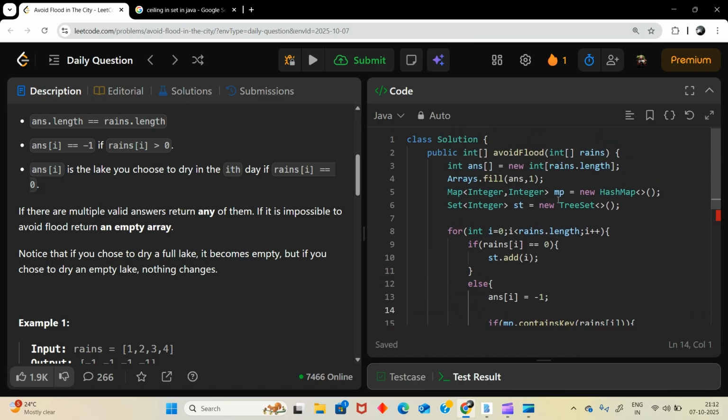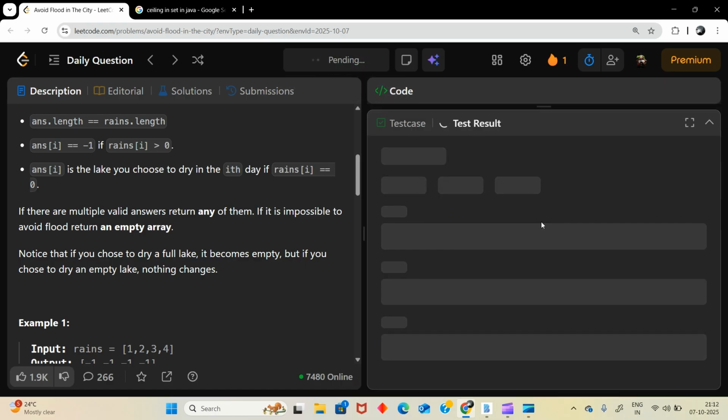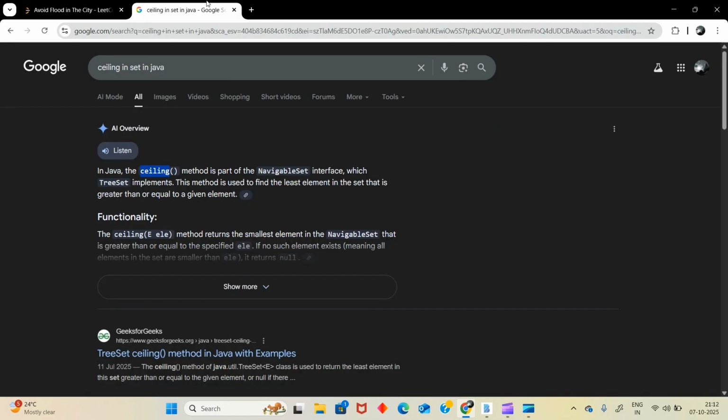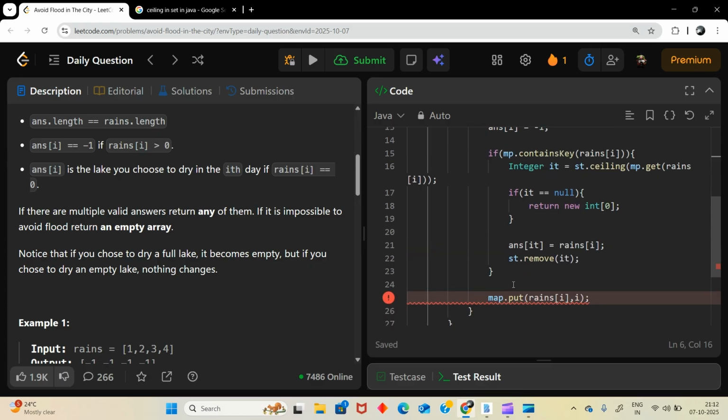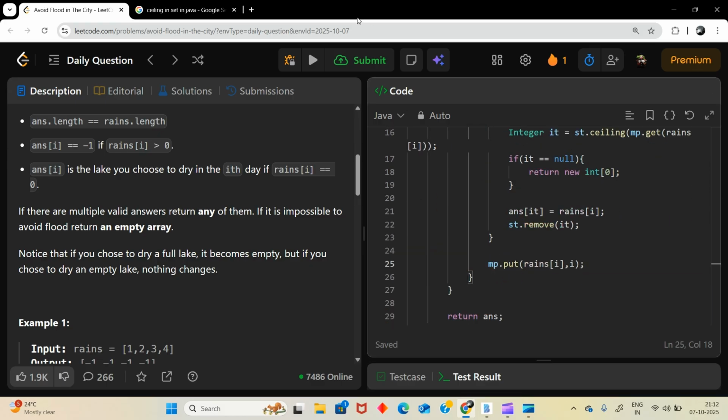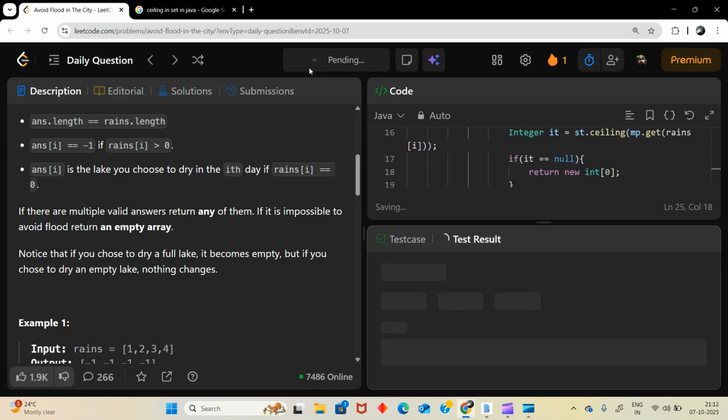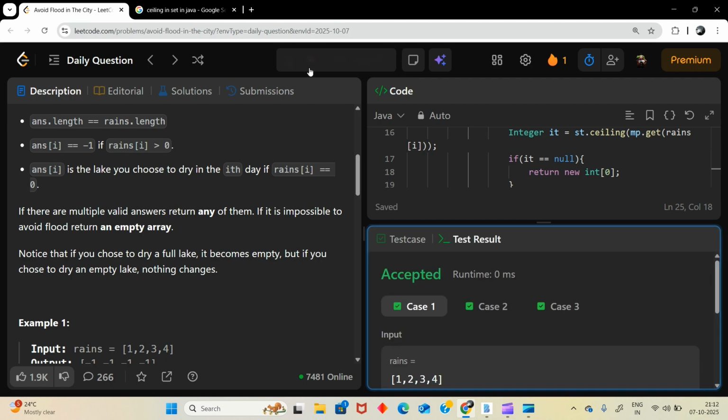Let's see the set. Okay, let's use the tree set instead. Now let's try, because here you can see it is a tree set. Yes, now it's gone. So many compilation errors. Yes, finally accepted.